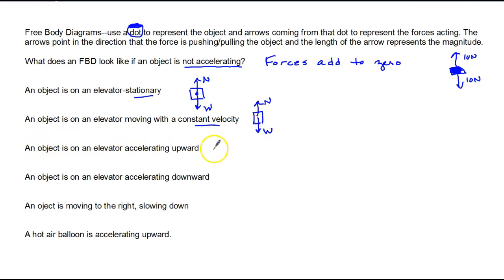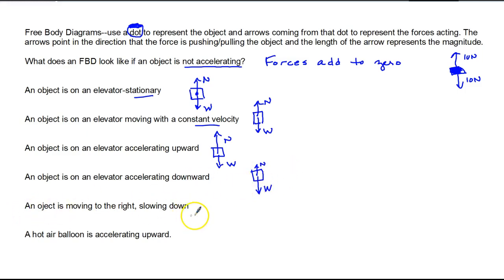An object on an elevator accelerating upward. If it's accelerating upward, then the up force has to be bigger than the down force. So the normal force is bigger than the weight. An object is on an elevator accelerating downward. That means the weight has to be greater than the normal force. The acceleration is in the direction of the net force. If I have a little force up and a big force down, the net force is down.